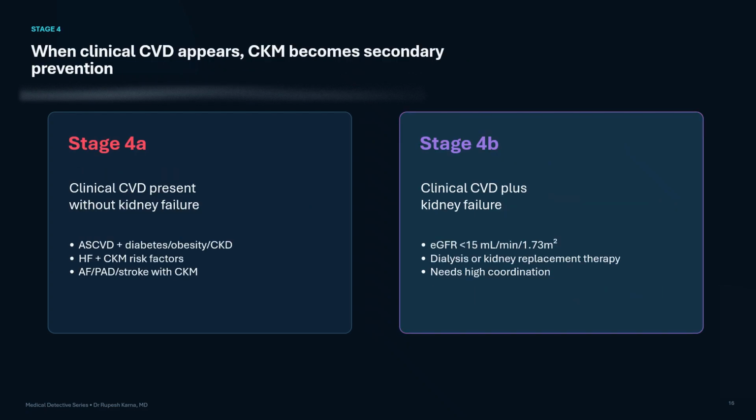Stage 4 begins when clinical cardiovascular disease appears. This includes coronary heart disease, symptomatic heart failure, stroke, peripheral arterial disease, or atrial fibrillation in a patient who has excess adiposity, metabolic risk factors, or kidney disease. Stage 4A means clinical cardiovascular disease without kidney failure. Stage 4B means clinical cardiovascular disease with kidney failure. At this stage, we are practicing integrated secondary prevention, often with complex medication, monitoring, and coordination needs.